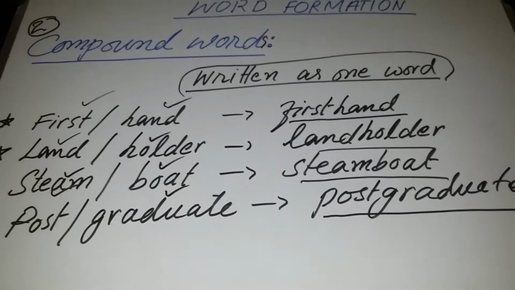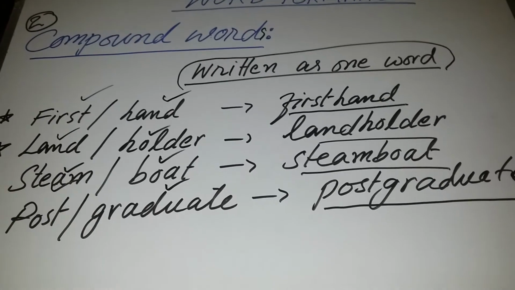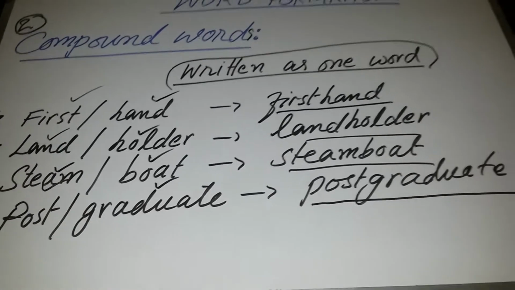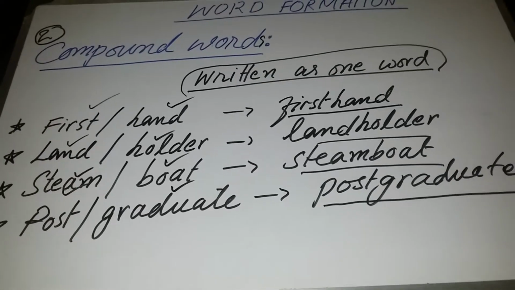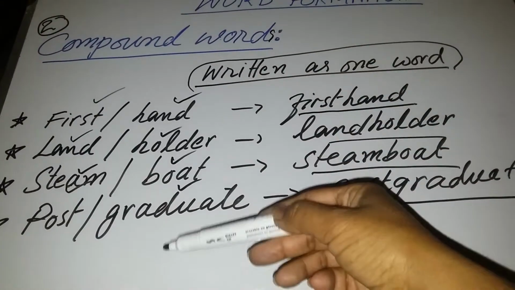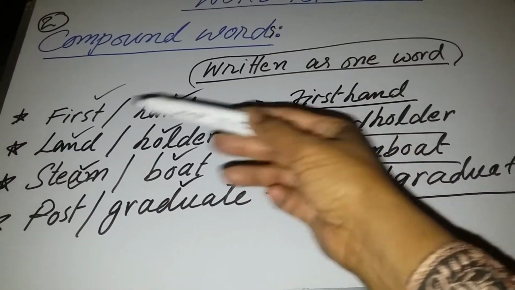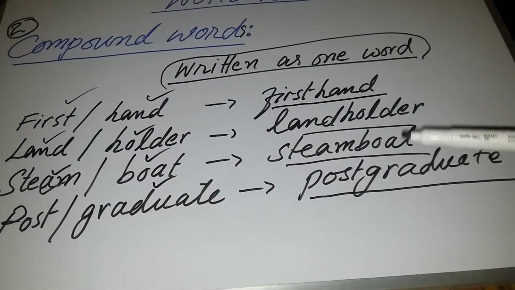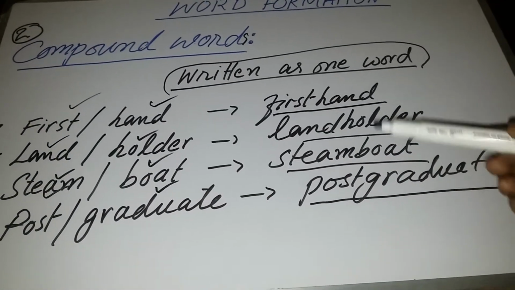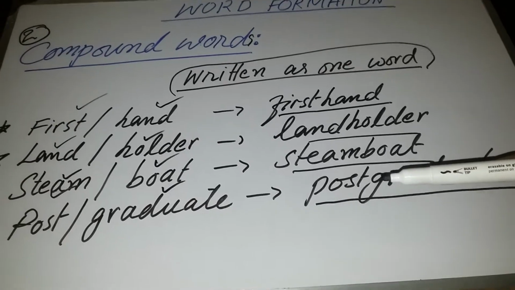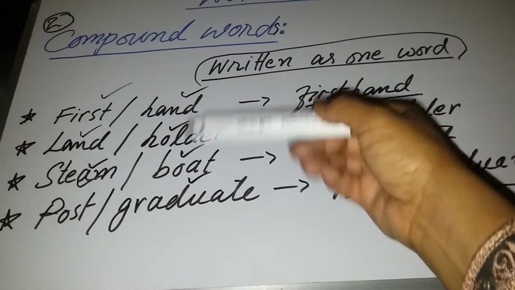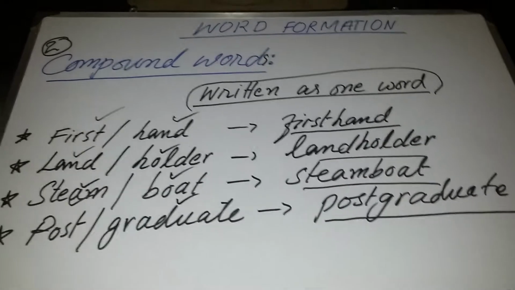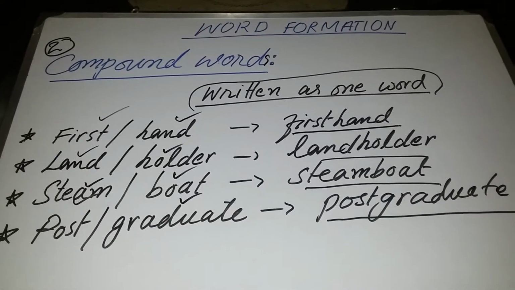Now these are all compound words which are written as one word, and you can see that in the first list the two words are written separately, and when they are written combined, the meaning of these words is almost totally changed from the first list words. These are called compound words.